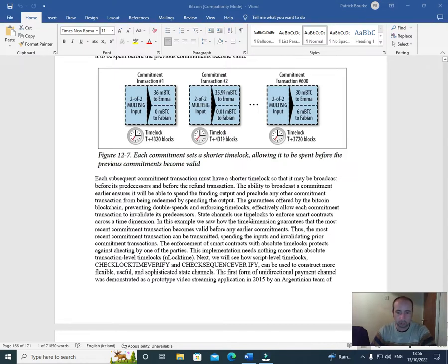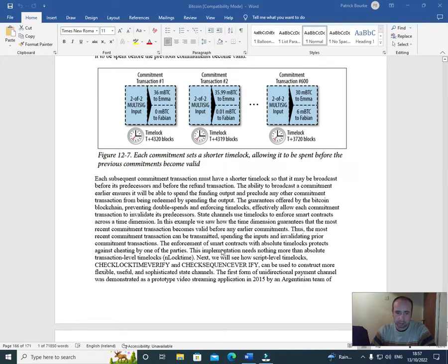State channels use time locks to enforce smart contracts across a time dimension. In this example, we saw how the time dimension guarantees that the most recent commitment transaction becomes valid before any earlier commitments. Thus, the most recent commitment transaction can be transmitted, spending the inputs and invalidating prior commitment transactions.